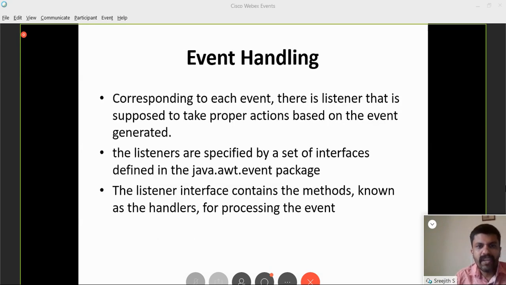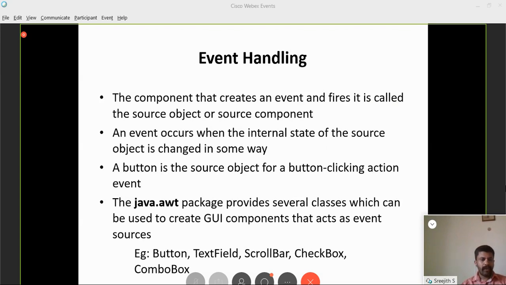Now we'll go to the event handling session. Event handling: you already know the last program I created. I only added two components, but when I clicked that button, nothing happened. So event handling is all about handling certain events. A component that creates an event and fires it is called the source object or source component. And an event occurs when the internal state of the source object is changed in some way.